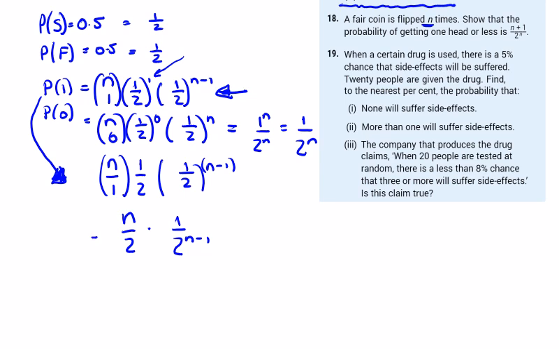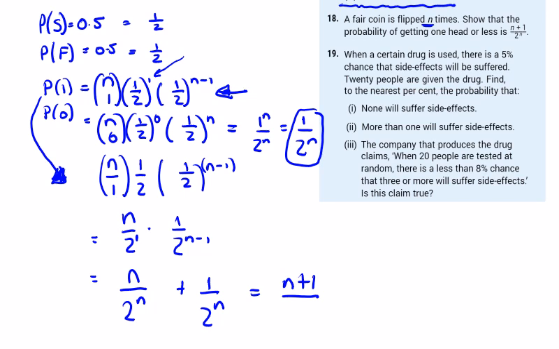And if we multiply top by top, we're going to get n by 1, which is n. And if we multiply the bottom by the bottom, we add the power, so the 1's disappear, and we're just going to end up with 2 to the power of n on the bottom. And we have to add on the n choose 0 term, so these two fractions add together, plus 1 over 2 to the power of n. So that's going to be equal to n plus 1, same denominator, over 2 to the power of n, which thankfully is what we were asked to show here.